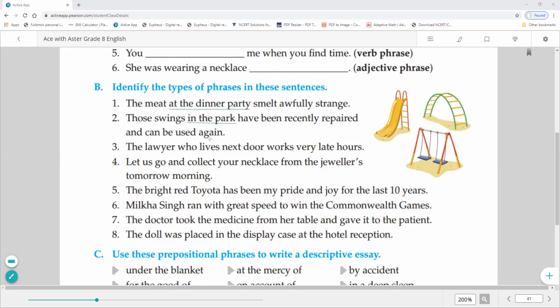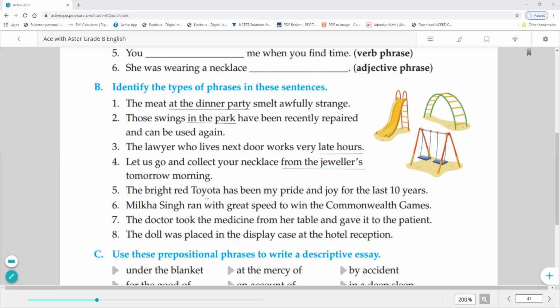The park have been recently repaired and can be used again. Third sentence is the lawyer who lives next door works very late hours. So here the adjective is late hours. Okay, तो ये क्या हो गया, adjective phrase हो गया. Let us go and collect your necklace from the jewelers tomorrow morning. So here from the jeweler, jeweler here is noun and from here is preposition, so that is prepositional phrase.